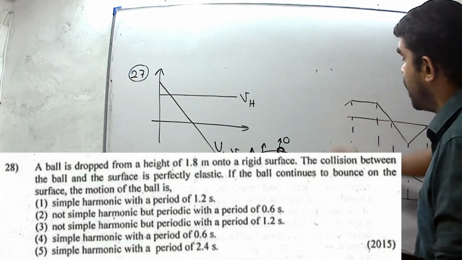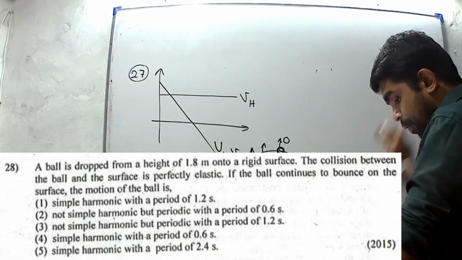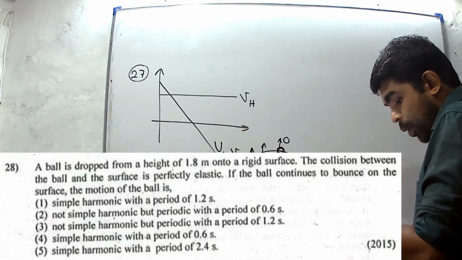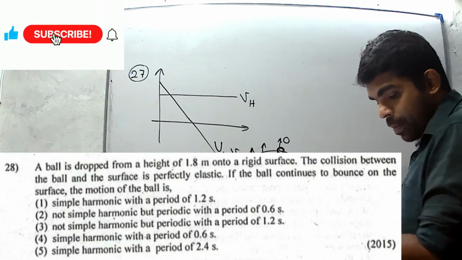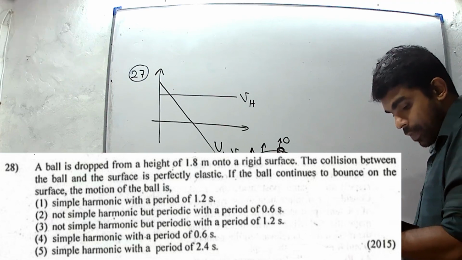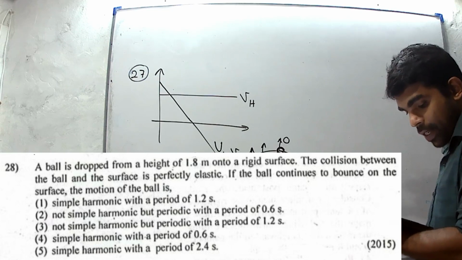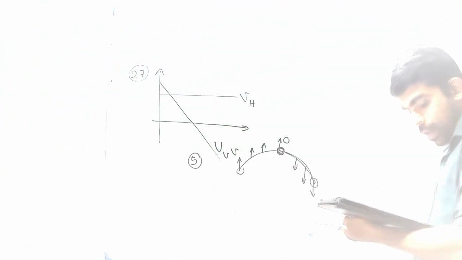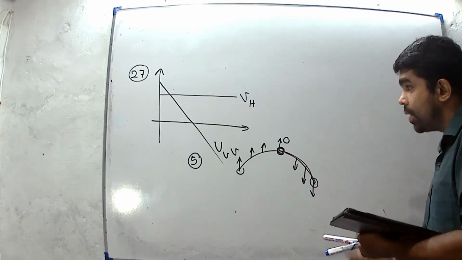Question number 28. A ball is dropped from a height of 1.8 meters into a rigid surface. The collision between the ball and the surface is perfectly elastic. If the ball continues to bounce on the surface, the motion of the ball is... We have to consider the motion of the ball and period.